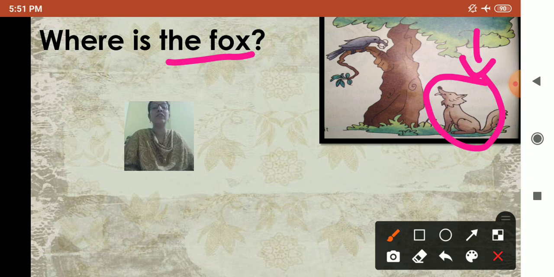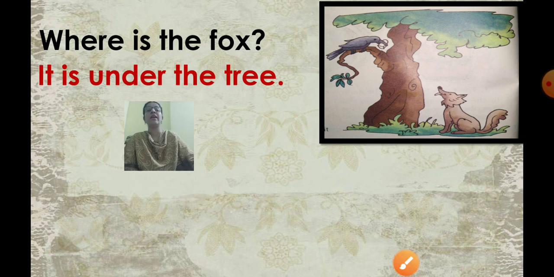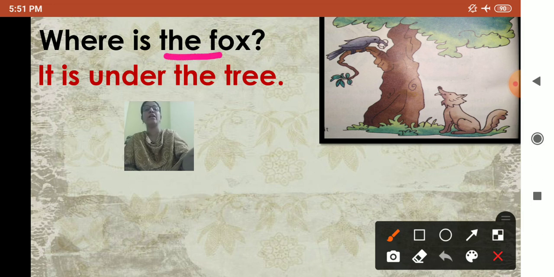In place of the fox, we will write it. It is under the tree. In place of the fox, we are using it. Where is the fox? It is under the tree. Understood? Next one.